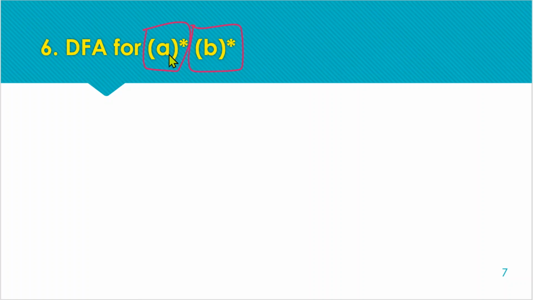Okay, so we cannot have A after that B, and after B's we cannot receive A's. So we have a sequence within these patterns. So only A's, any number of A's followed by any number of B's. So we can also write it as DFA for string receiving any number of A's followed by any number of B's. So this is the pattern here.